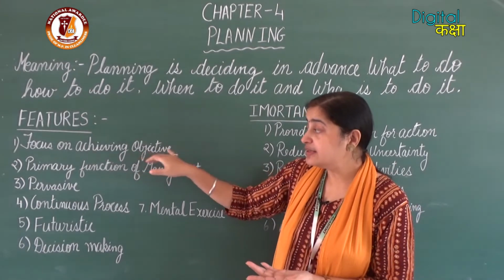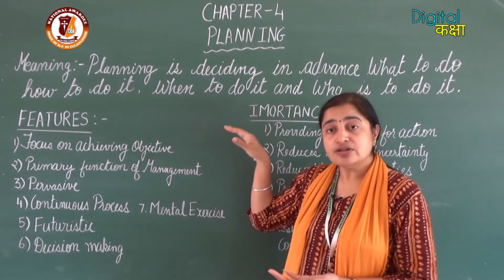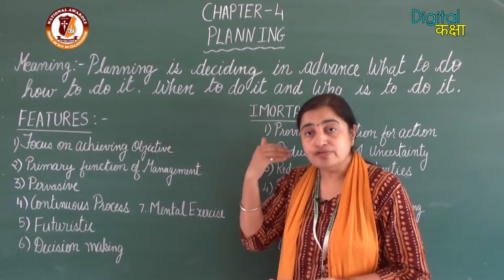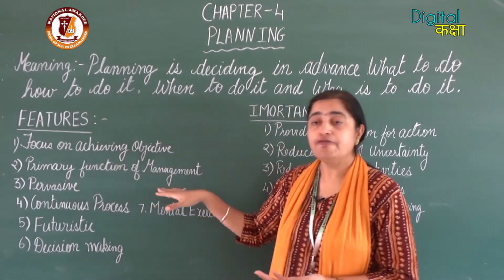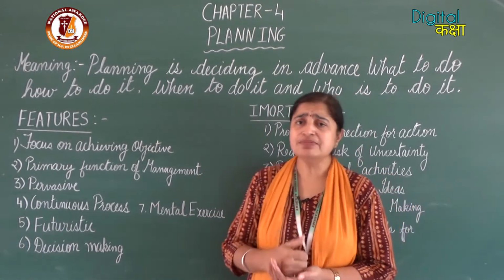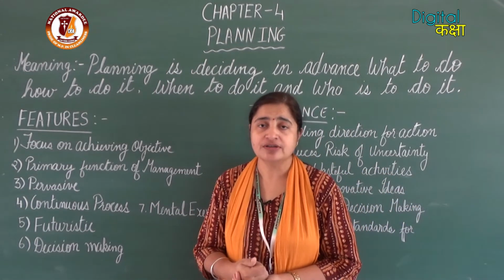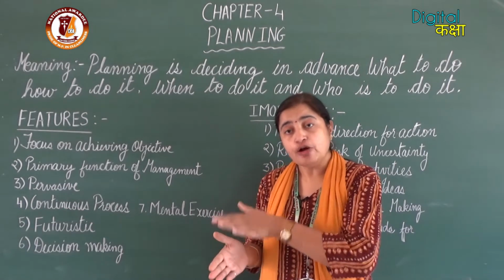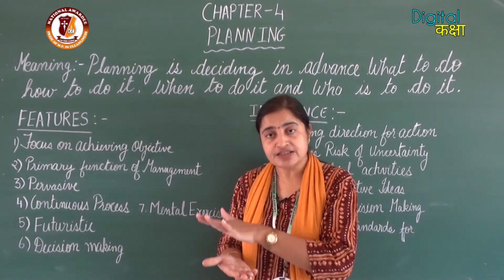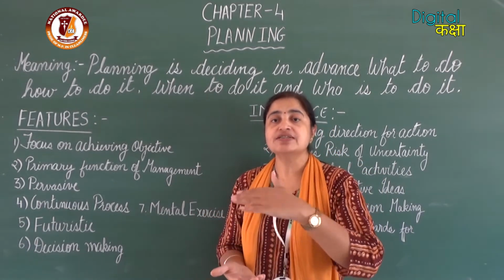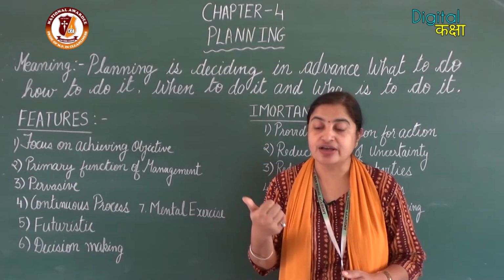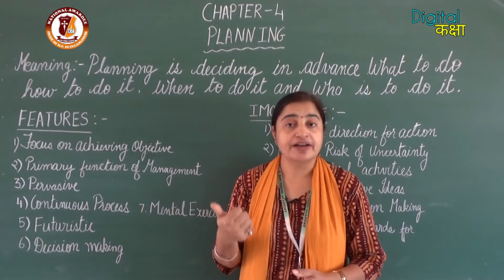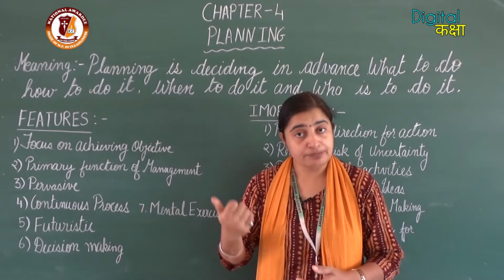It is because of this that planning moves ahead. The second point is that it is the primary function of management. When I say primary function of management, it means from this function, management starts working. In the first chapter of business studies, you studied the meaning and nature of management.